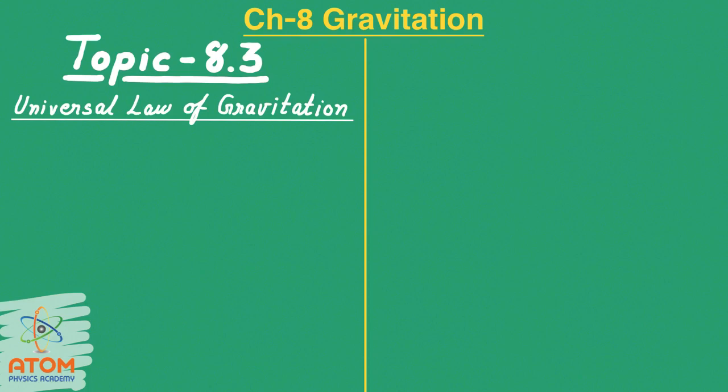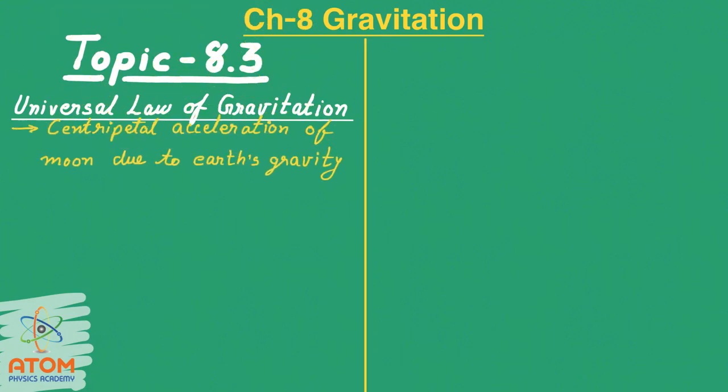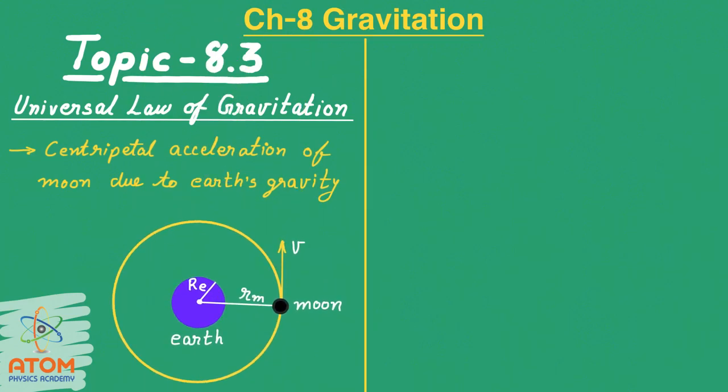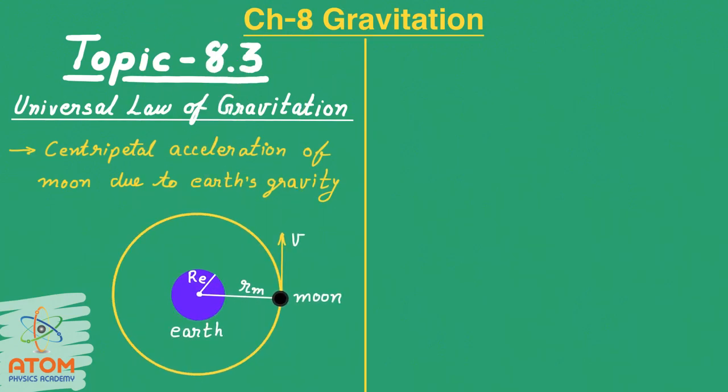Basically, Newton came to the conclusion of the universal law of gravitation by finding the centripetal acceleration of the moon due to Earth's gravity. How is it so? Let me explain you by this figure. Here you can see this is Earth and here is the orbit of the moon. Here is the moon, and the moon is having a velocity v in the tangential direction. The radius of the orbit of the moon is Rm and the radius of Earth is Re.